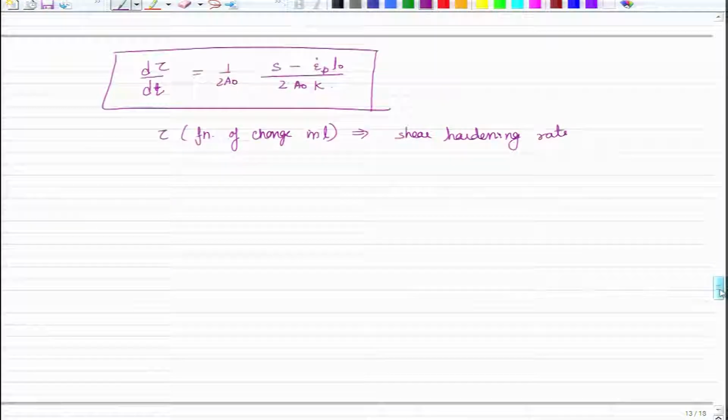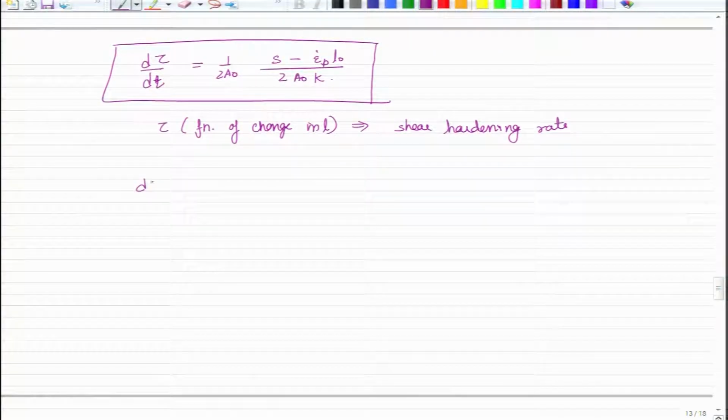And in that case you can write it like this: d tau by dl is equal to d tau by dt into 1 by dl by dt. But you remember what dl by dt is? dl by dt is our s, which is the crosshead speed.